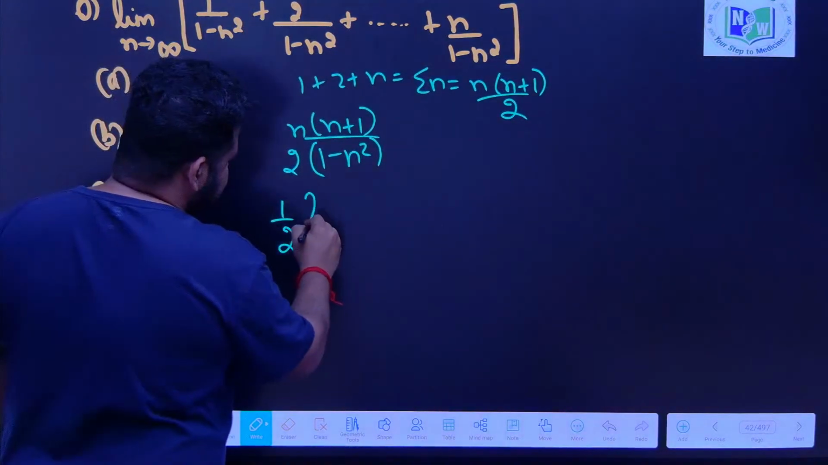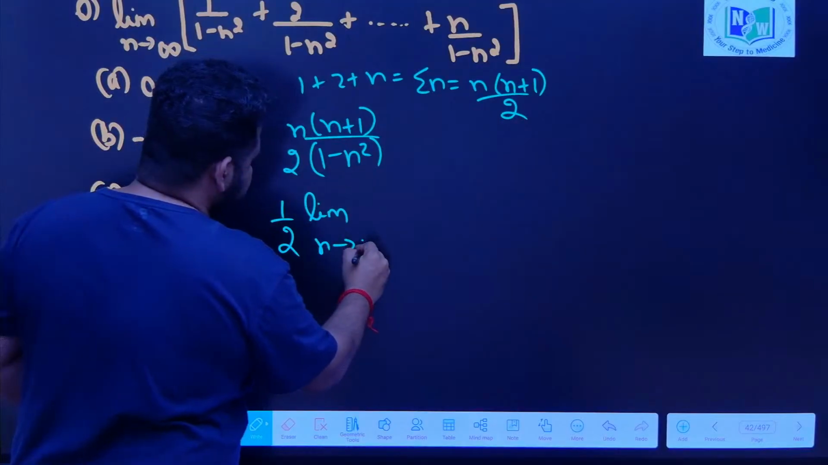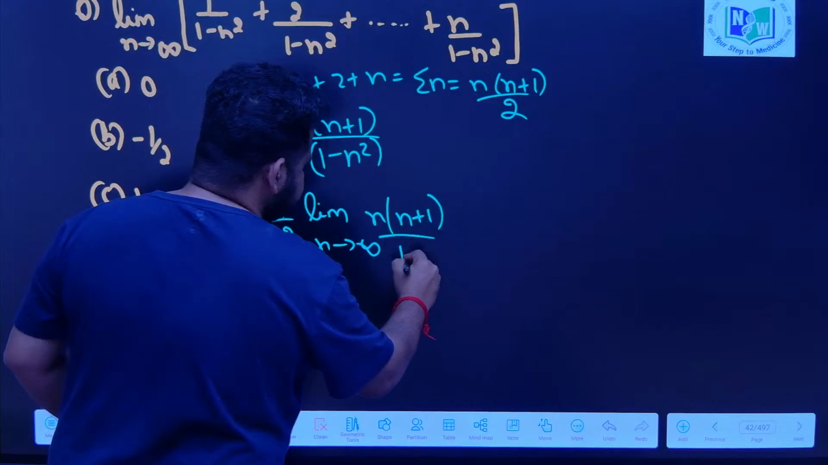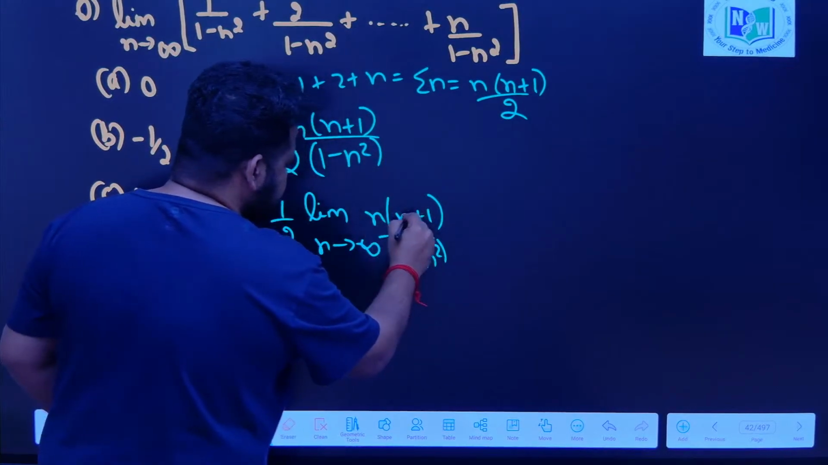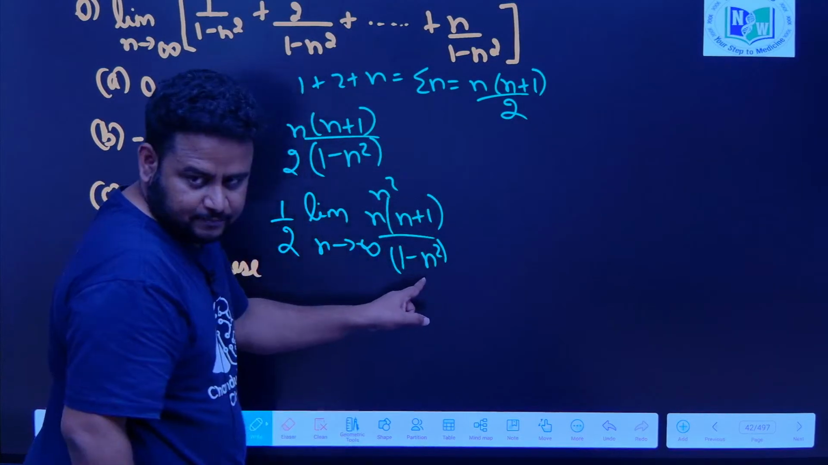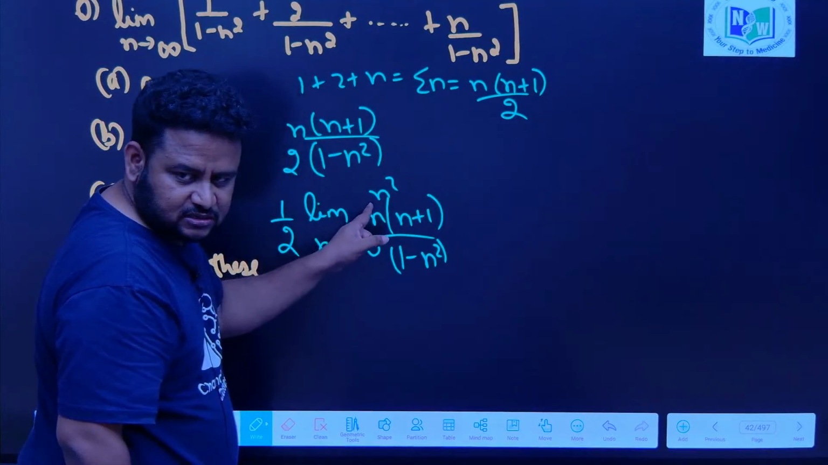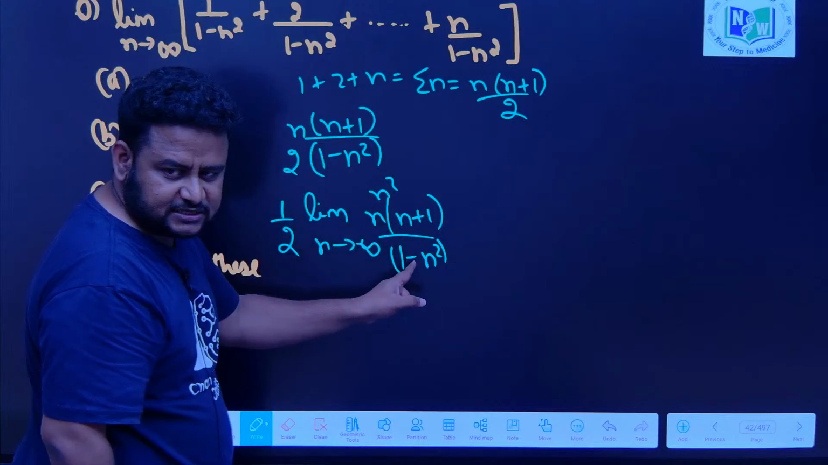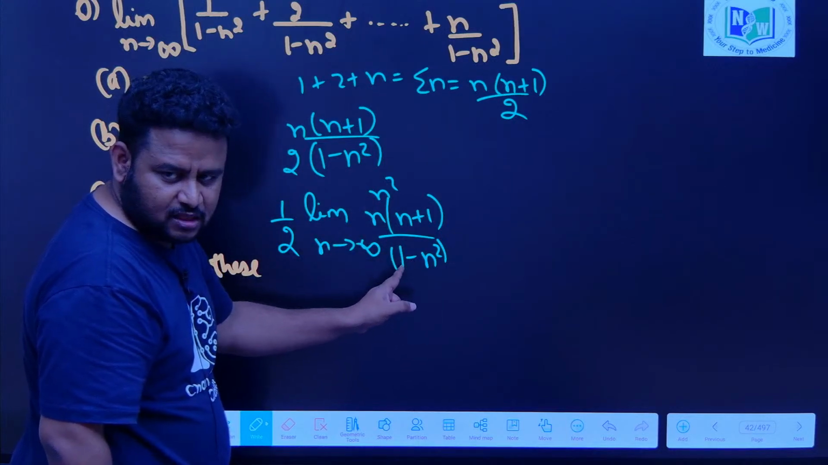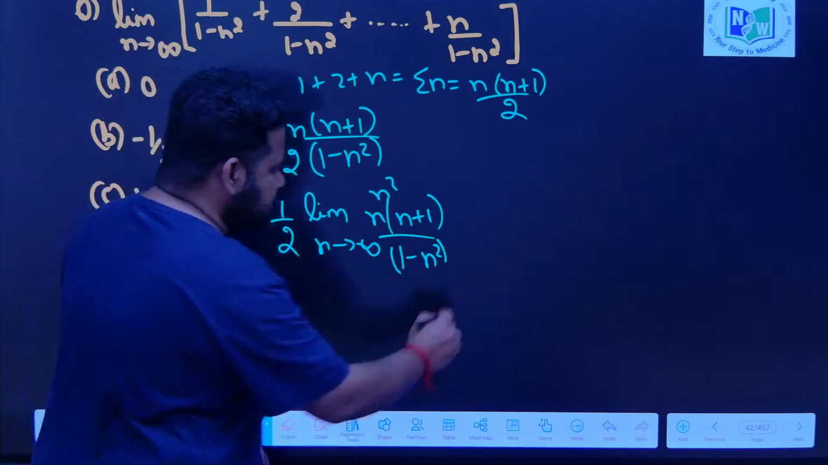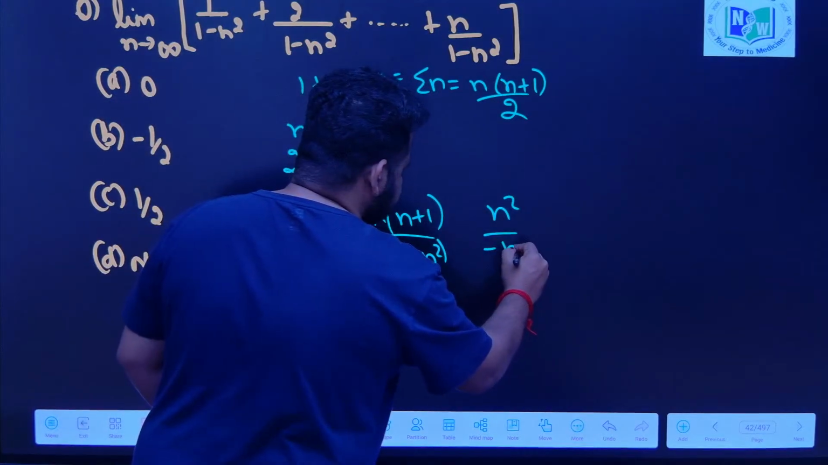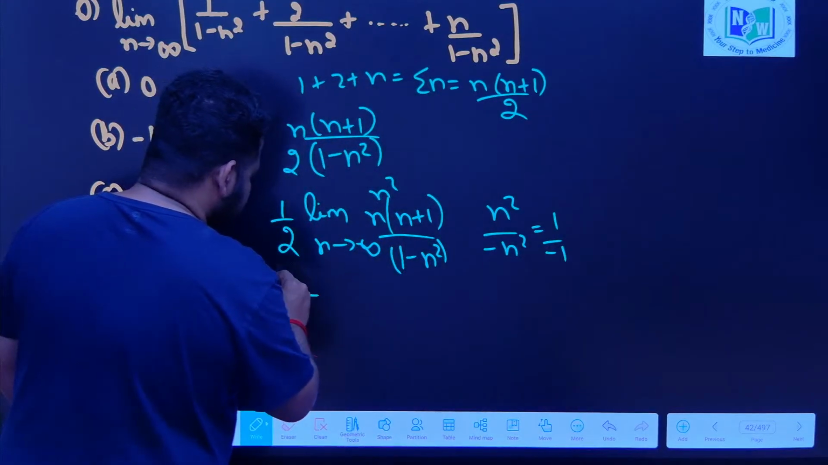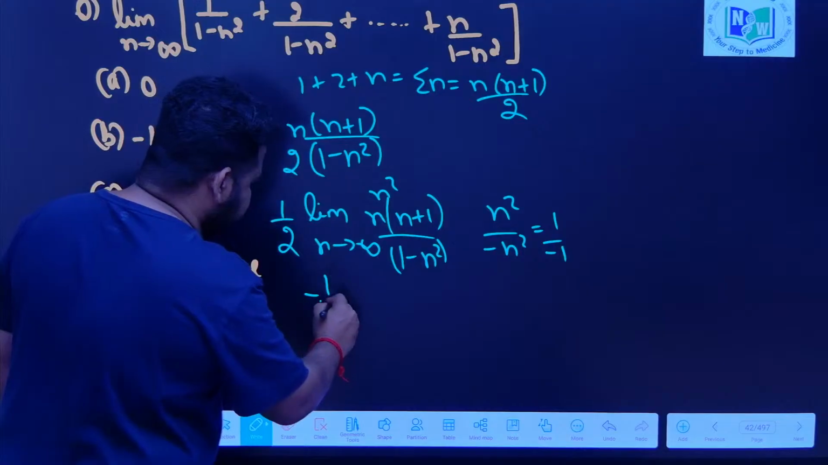Now, let us apply the limit as n tends to infinity, n into n plus 1 by 1 minus n square. Here it is n square, and here we have n square. But what is the coefficient of this n square? Is it just 1? It is minus 1, correct? This is n square, this is minus n square, this will be minus 1. So, what do you have? We will get 1 by 2 into minus 1, which is minus 1 by 2.